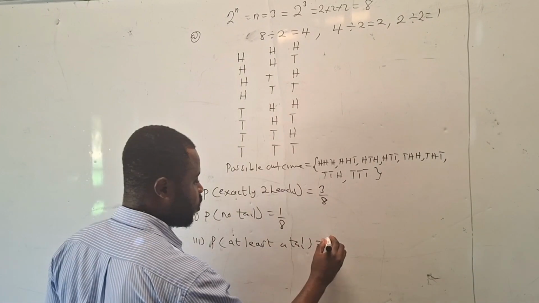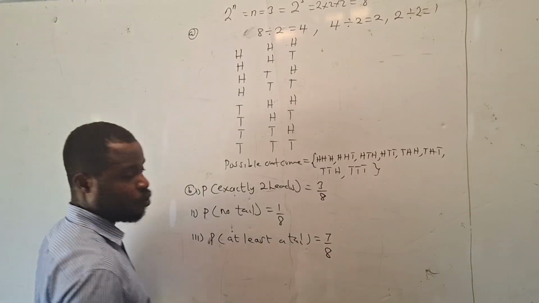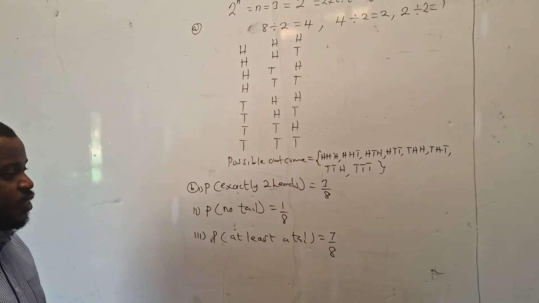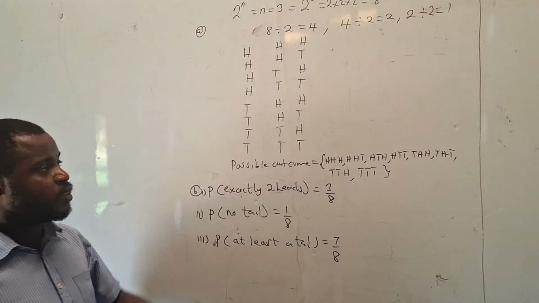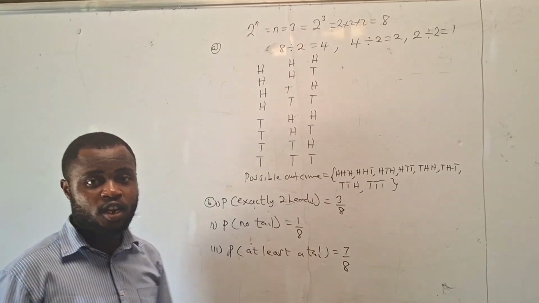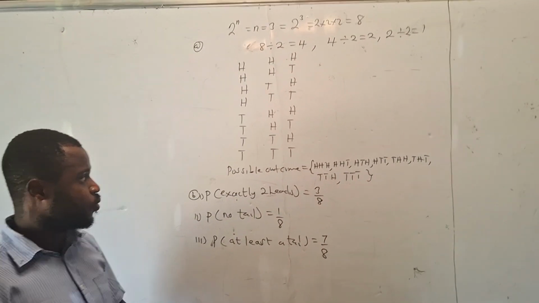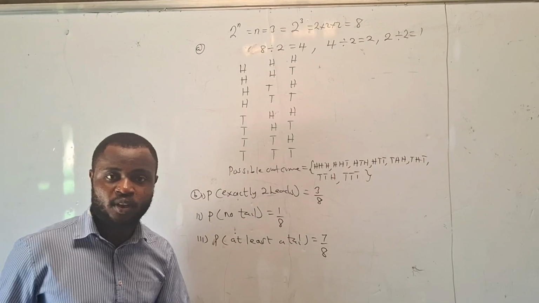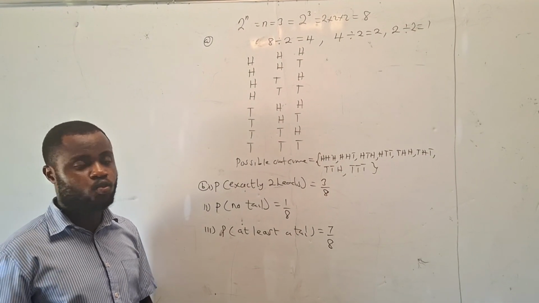So at least a tail gives us 7 out of 8. At least a tail, 7 out of 8. So it's about knowing how to list the possible outcomes. Then the rest of them will be very easy for you to solve.